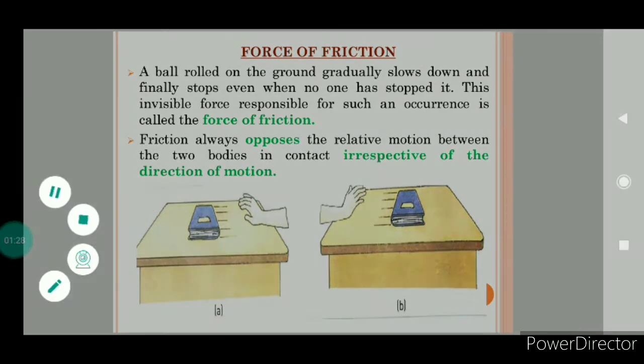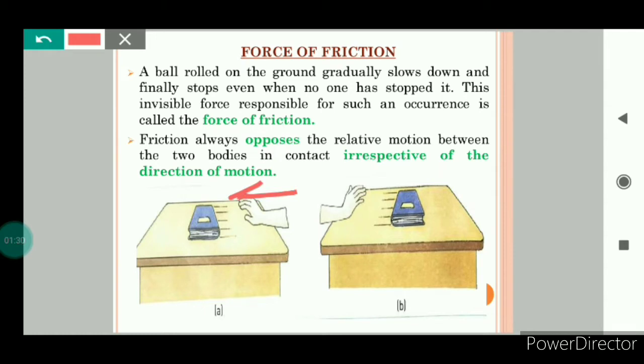That means when we applied force on this book in this direction, the book stopped after moving for some distance, because force of friction was acting between the surface of book and surface of table, and the force of friction always acts in the direction opposite to the direction of motion of the object.